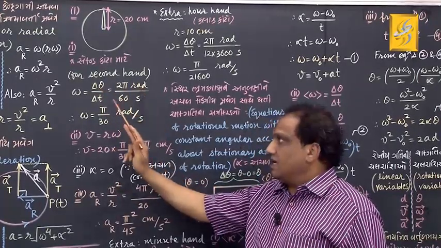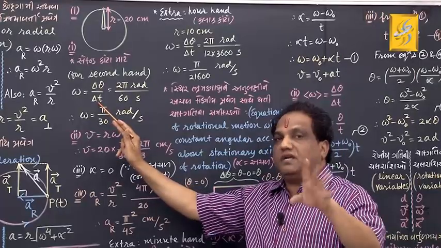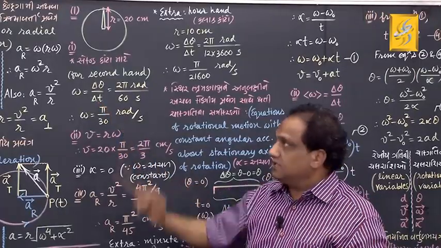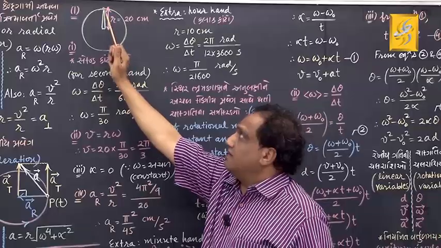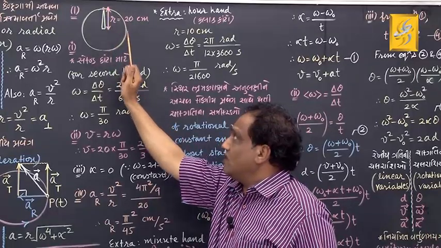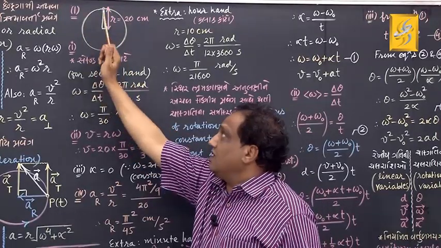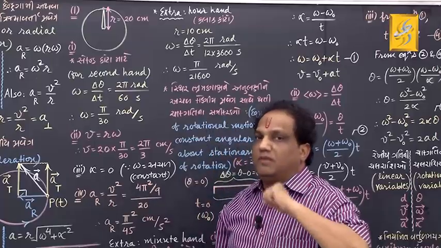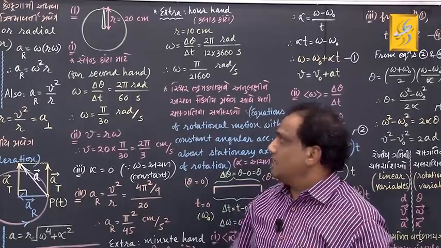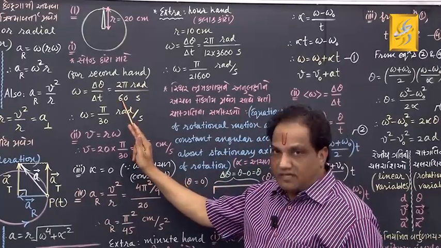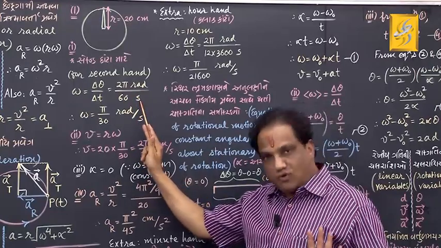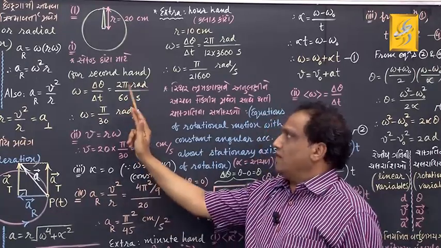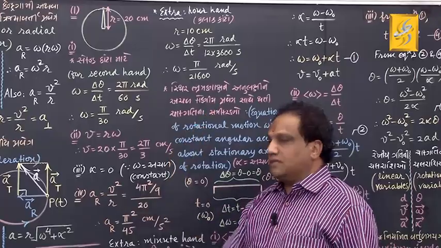Then the corresponding time I must write in the denominator. You know the second hand finishes one rotation exactly in 1 minute. But 1 minute means what? 60 seconds. That's why I am putting time in second. So it is 2 pi radian upon 60 second.